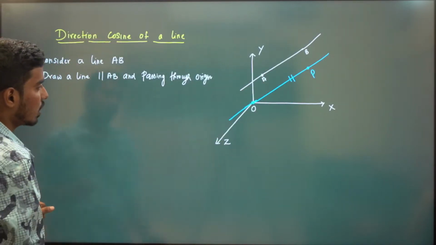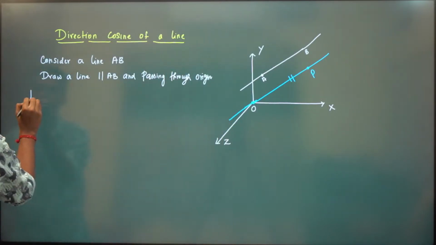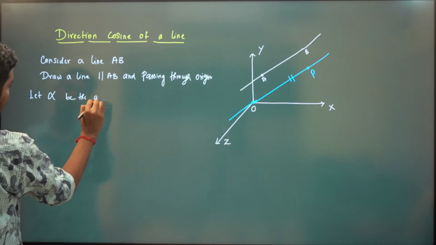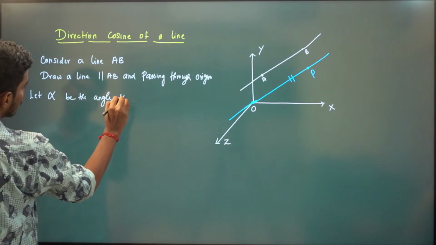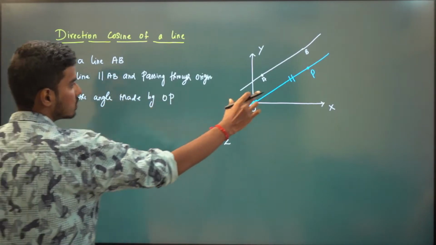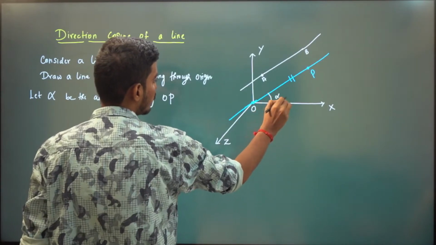Let alpha be the angle made by the line OP. So this is the line OP.